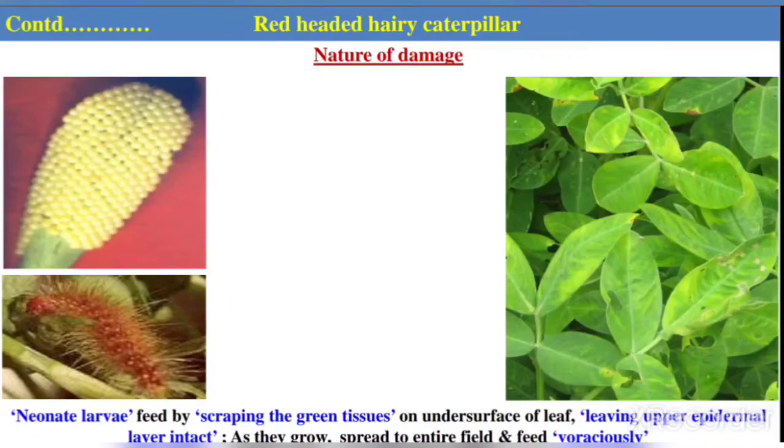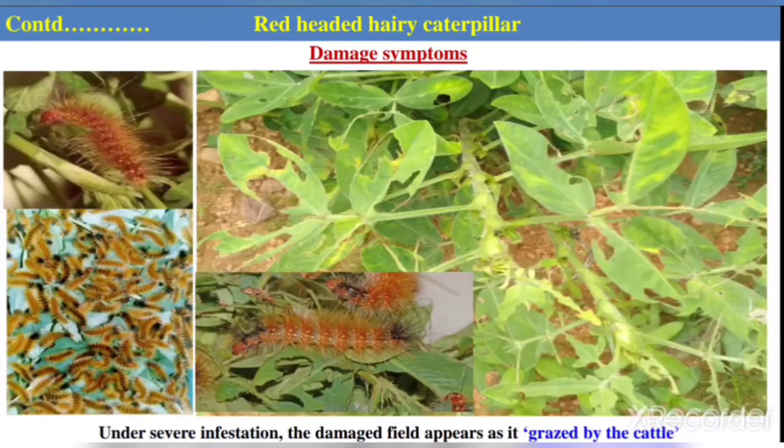As the larvae grow, they spread to the entire field and feed voraciously, and when the food is exhausted, they move to another field in large numbers, causing defoliation of the plant under severe infestation. The damaged field appears as if it is grazed by cattle.